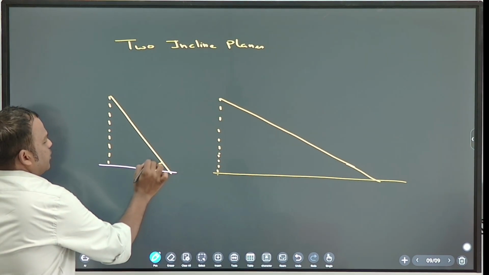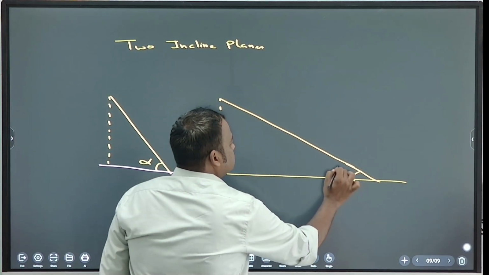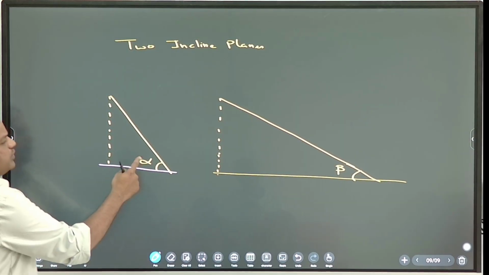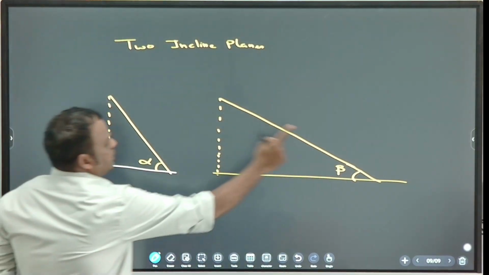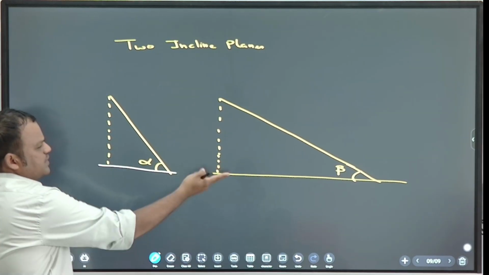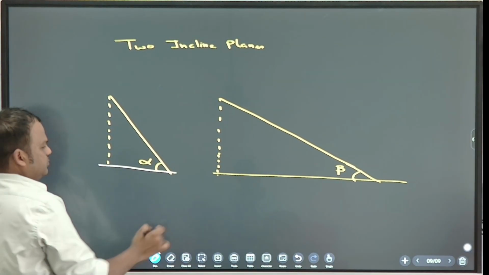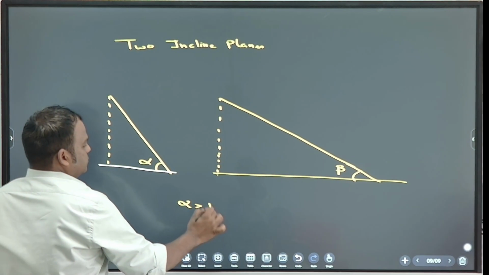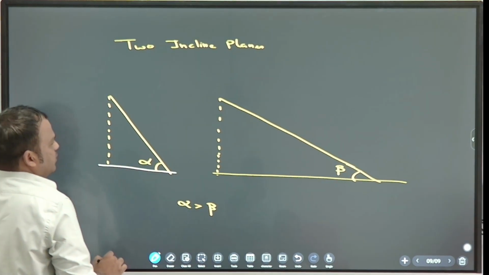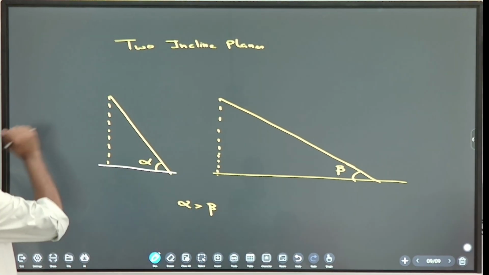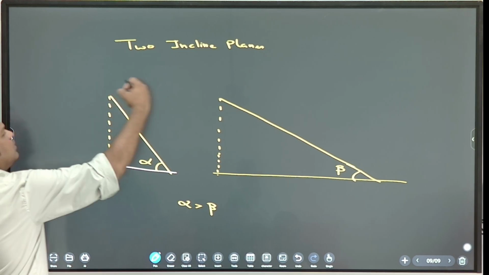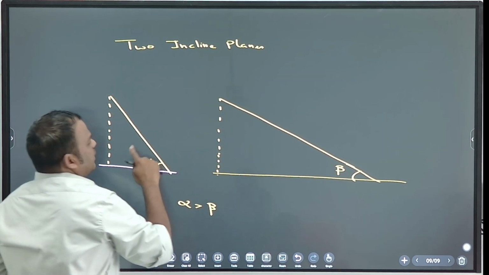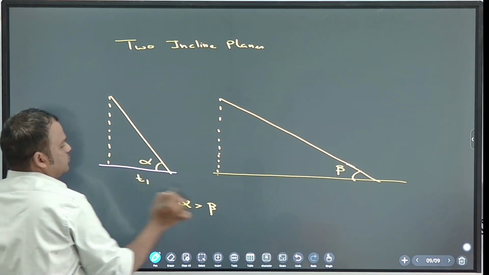What is different for both? Angles. Here, what is the angle of inclination? Alpha. Here, beta. As you can see, alpha is greater than beta. Now a block is released from here and a block is released from here. Find the ratio of time taken.